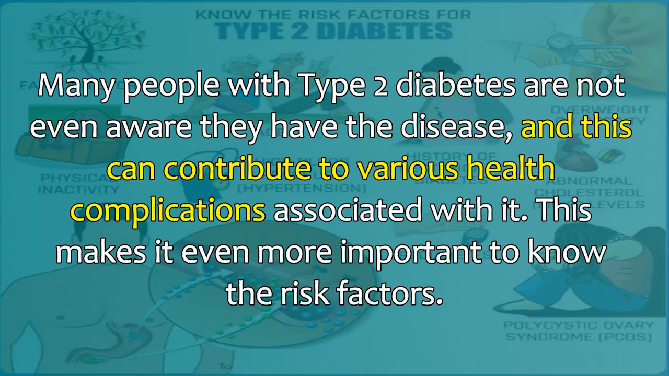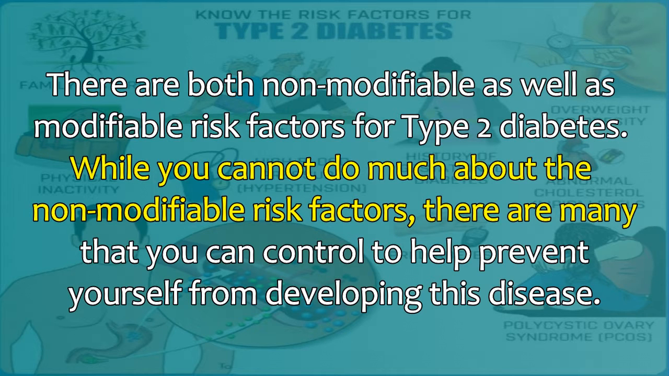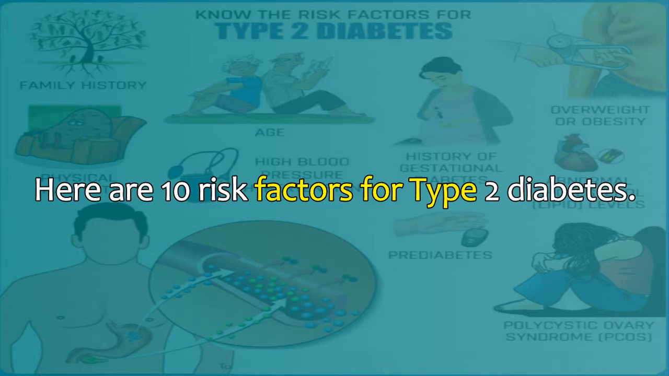Many people with type 2 diabetes are not even aware they have the disease, and this can contribute to various health complications associated with it. This makes it even more important to know the risk factors. There are both non-modifiable as well as modifiable risk factors for type 2 diabetes. While you cannot do much about the non-modifiable risk factors, there are many that you can control to help prevent yourself from developing this disease. Here are 10 risk factors for type 2 diabetes.